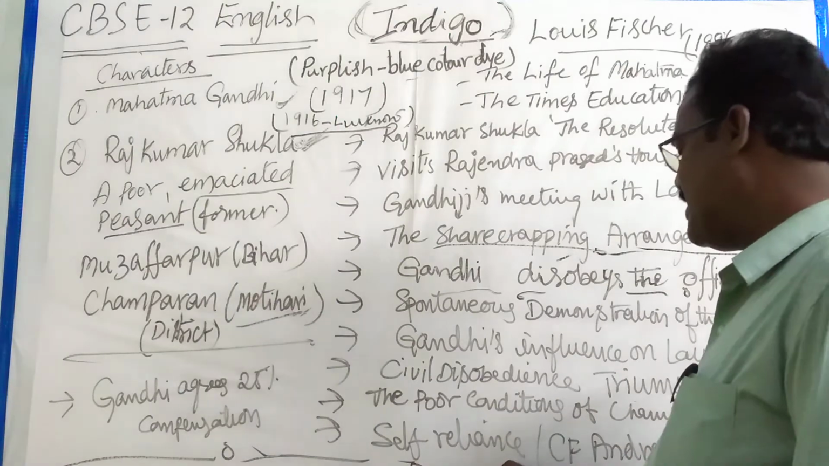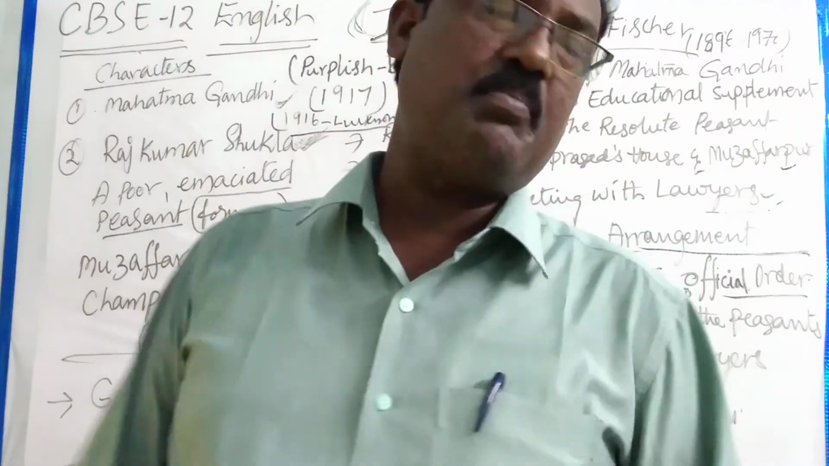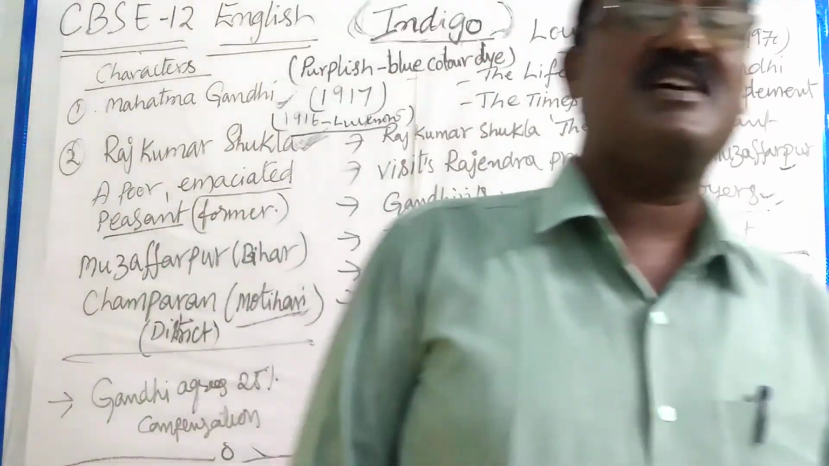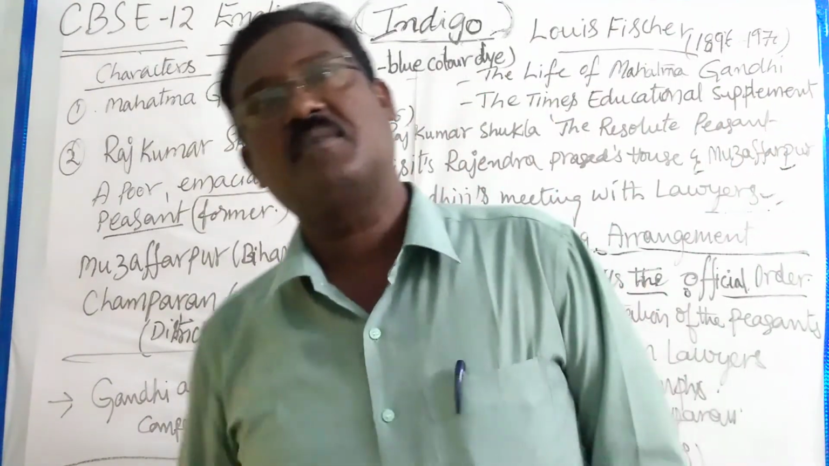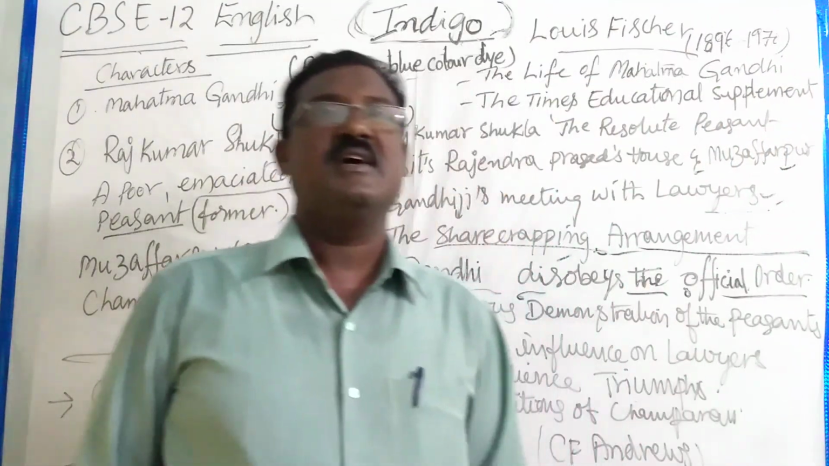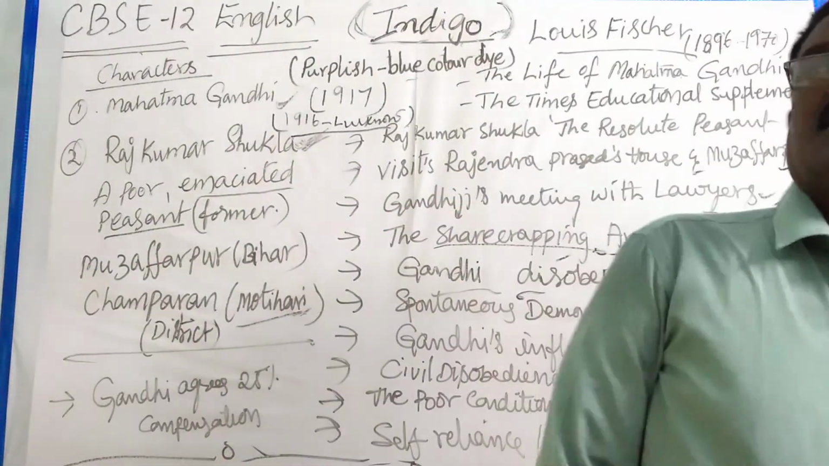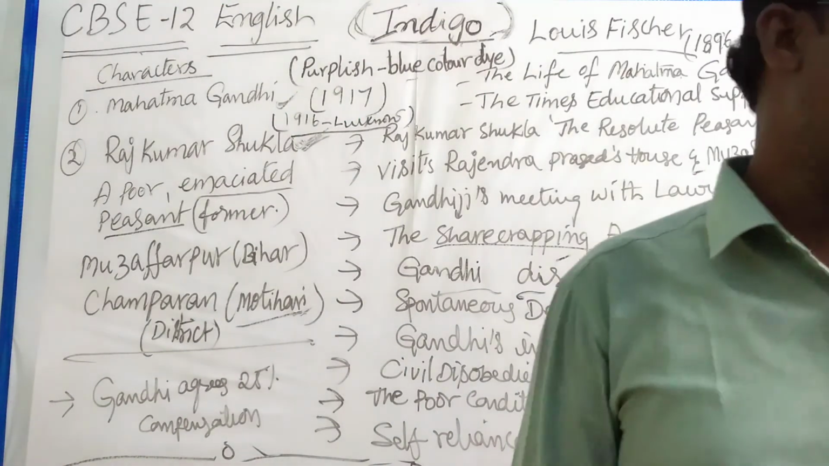So at that time, when he was thinking like that, at a place near Motihari, one farmer, a peasant, was maltreated by British officers. That's why he wanted to go to the place and settle the matter. So, my dear students, in the next class we are going to discuss the remaining part of the lesson.